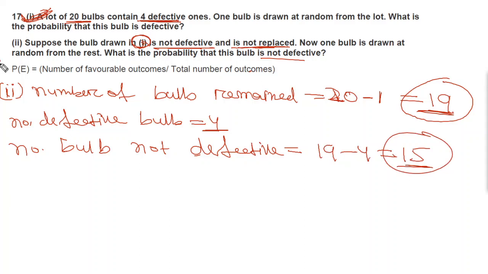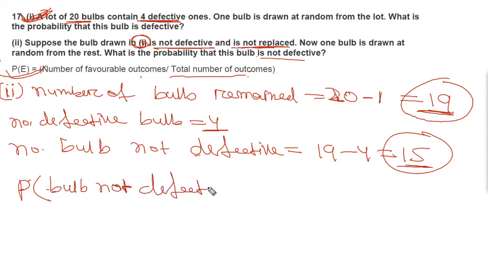Now we can use the formula P of E is equal to number of favorable outcomes divided by total number of outcomes. Please write this formula. Then we will write probability of ball not defective, which will be equal to number of favorable outcomes, 15 here, divided by total number of outcomes, 19.